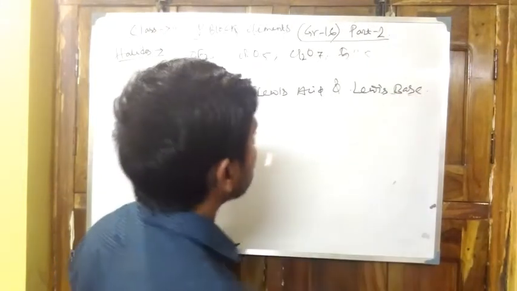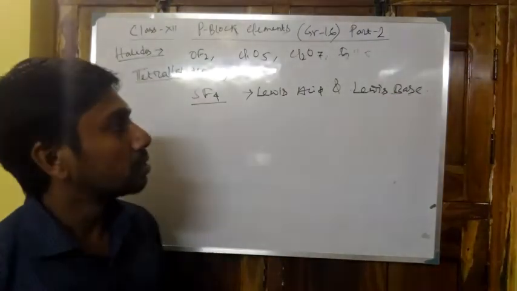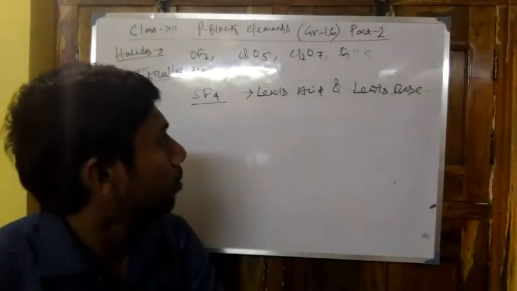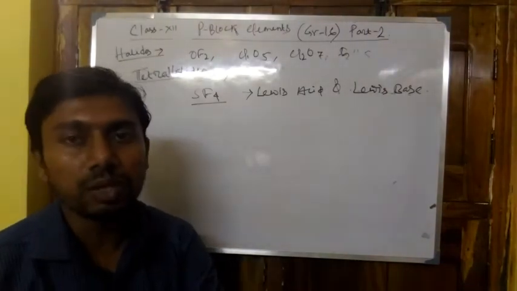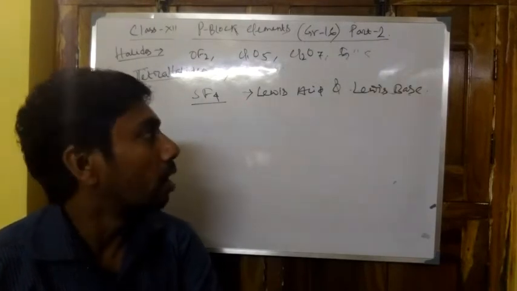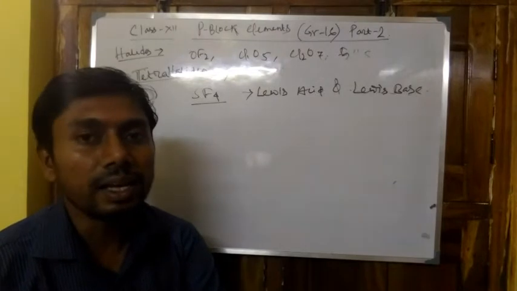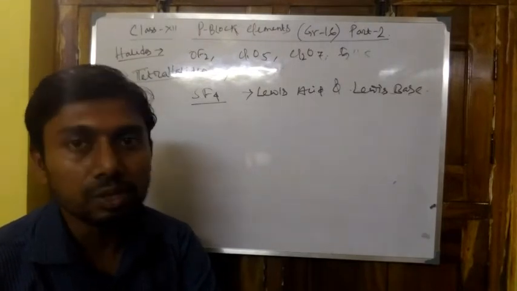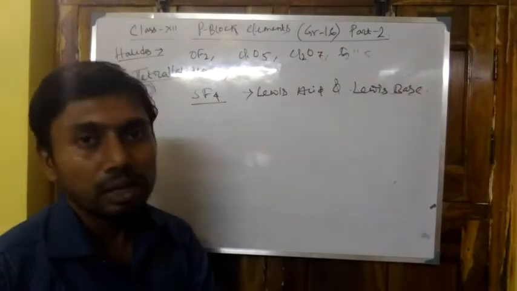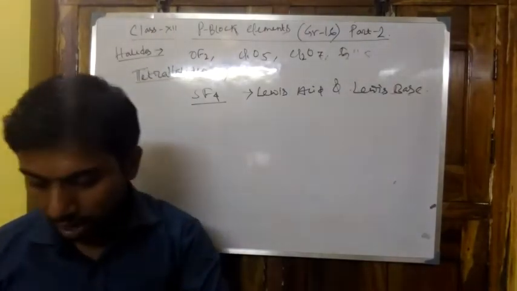How does it work like that? The Lewis base character is due to the lone electron pair on the sulfur atom, and the Lewis acid character is due to the acceptance of electrons from the ligand. It can expand its valency by using the unhybridized d orbital, and in this way it can work as a Lewis acid and Lewis base.